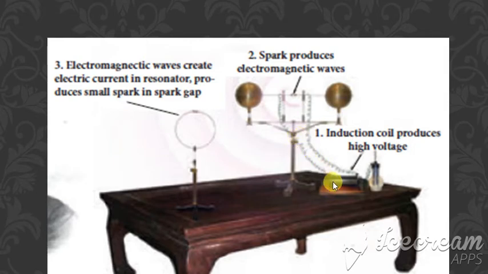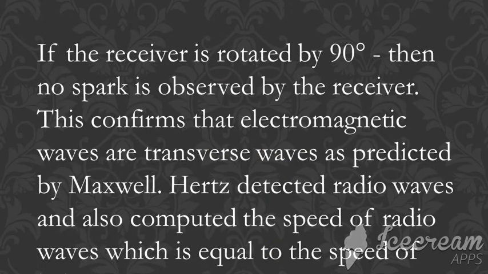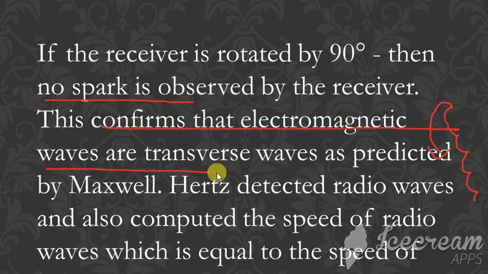Here an induction coil has been connected, and between these two electrodes the spark is produced. The electromagnetic waves create an electric current in the resonator, which produces a small spark in the gap. So this is the experimental arrangement. If the receiver is rotated through 90 degrees, no spark is observed. This confirms that electromagnetic waves are transverse.